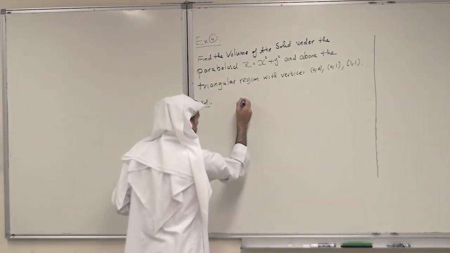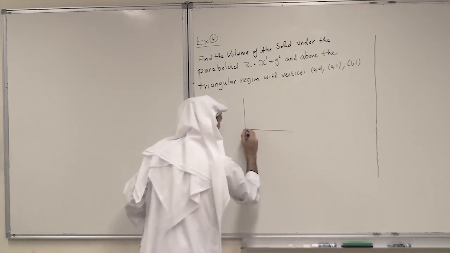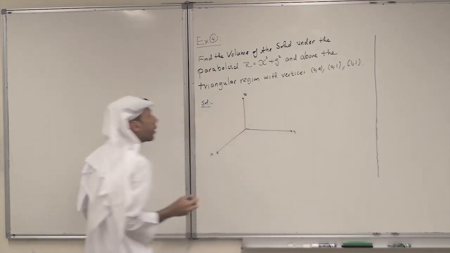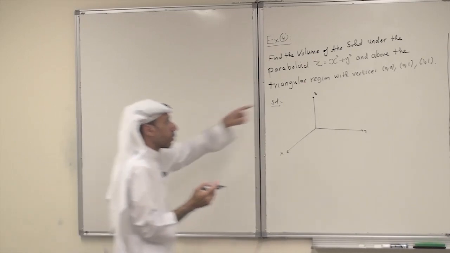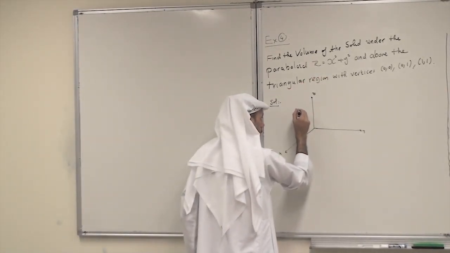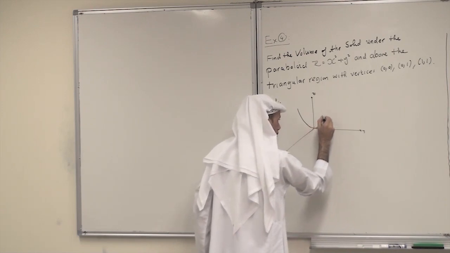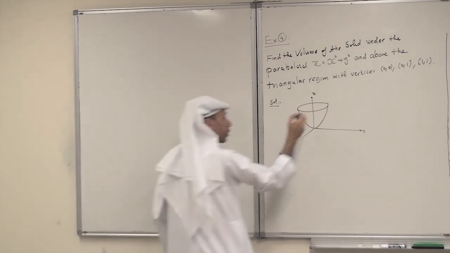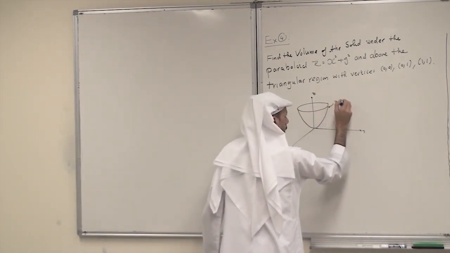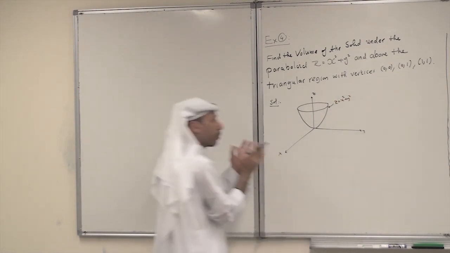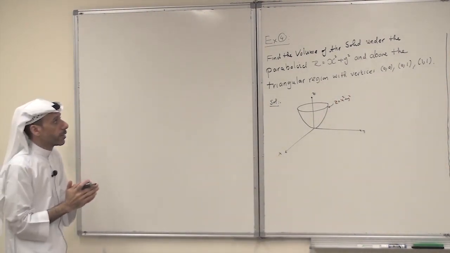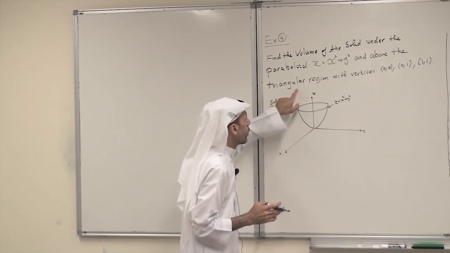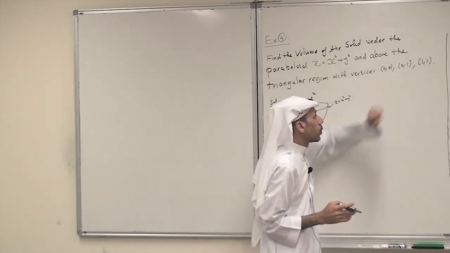So we have the 3-space here. This is x and y, and this is z, and we have the paraboloid z equals x squared plus y squared. So this is the general graph of the paraboloid. This is the surface.